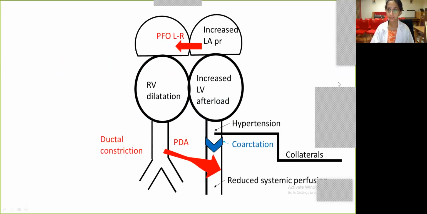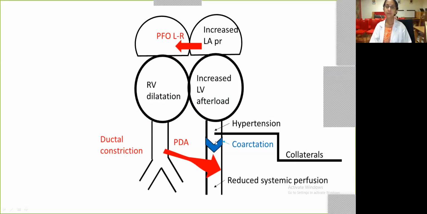So in a diagrammatic representation, if we see this, we have the coarctation here, because of which we are going to have some amount of systemic hypertension. The reasons for systemic hypertension we will see in the next slide. Because of which we have increased left ventricular afterload and increased left atrial pressure, torrential shunt of PFO left to right, and right heart dilatation. Once the duct constricts, we have reduced systemic perfusion.